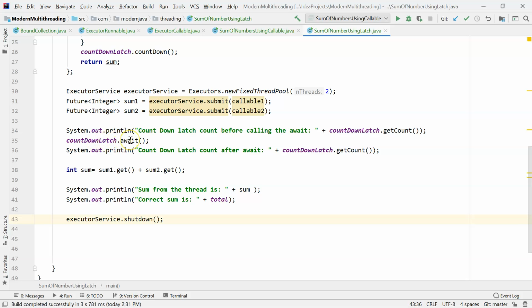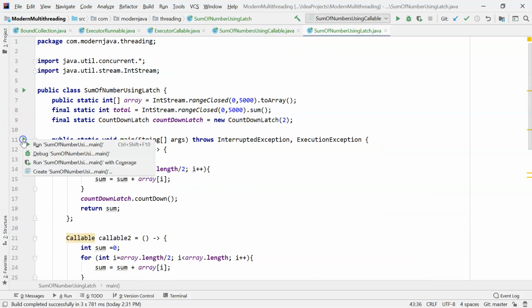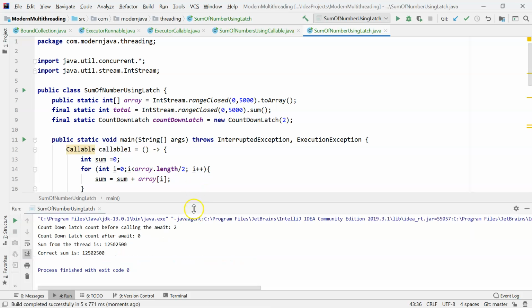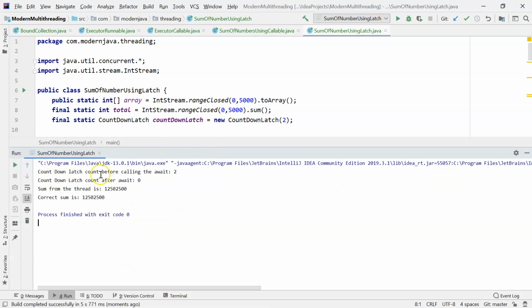CountDownLatch.await will get out once the countdown reaches 0, in this case when both the threads finish calculating the sum, and then afterwards we are adding the sum of the individual callables and printing it out. So you can see that the countdown latch count before calling the await is 2, and after the await the countdown is 0, and sum from the thread is 1250250. So the correct sum is 1250250.